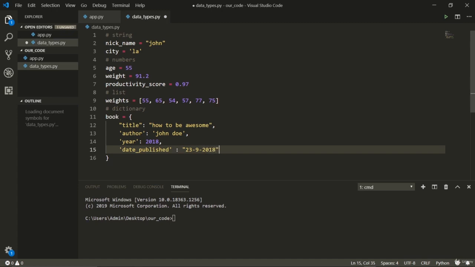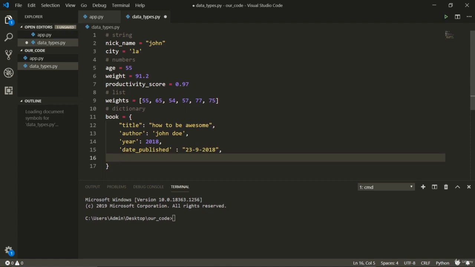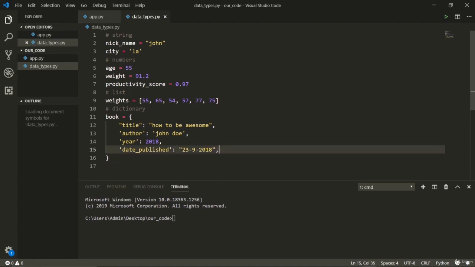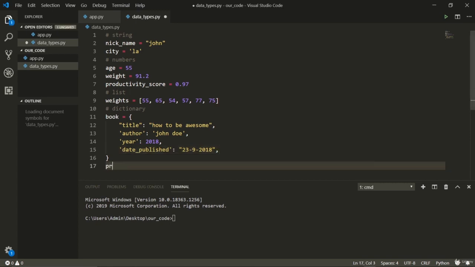And you can talk about other stuff here like ISBN or whatever that is. It's very simple. We will talk about how to access these things. Right now, if you print a book, it will show you what a book is.